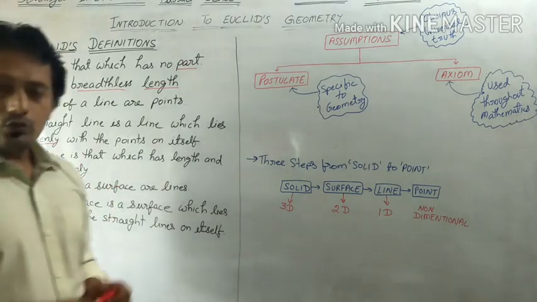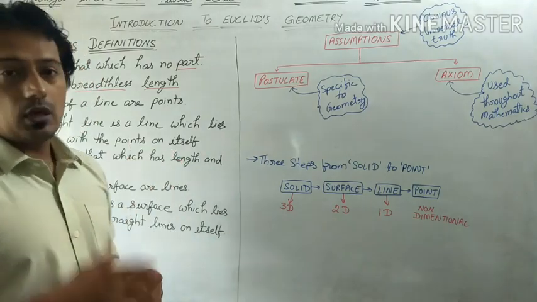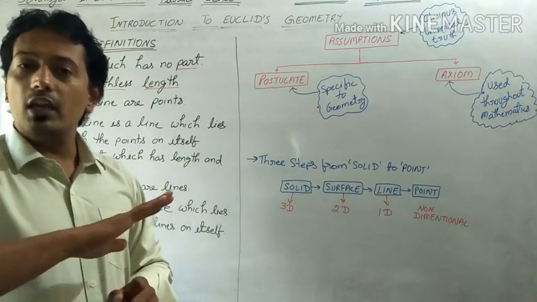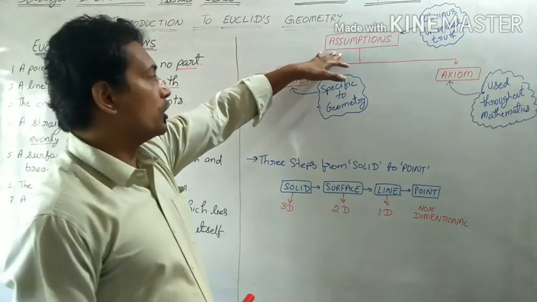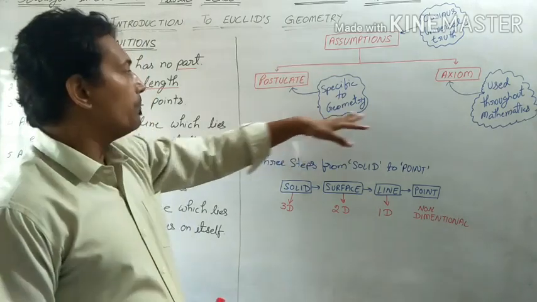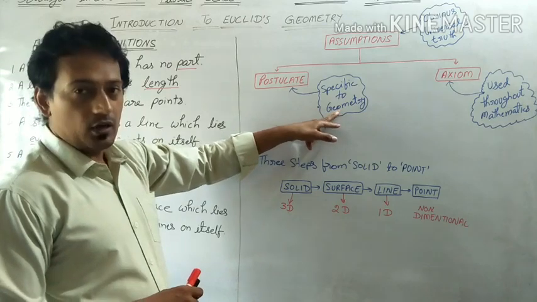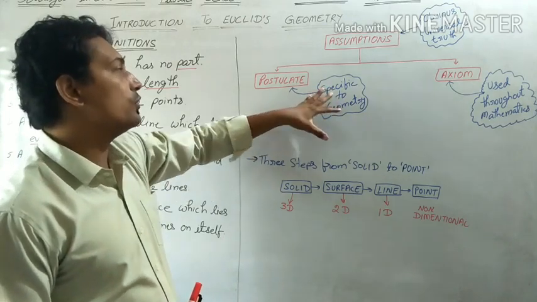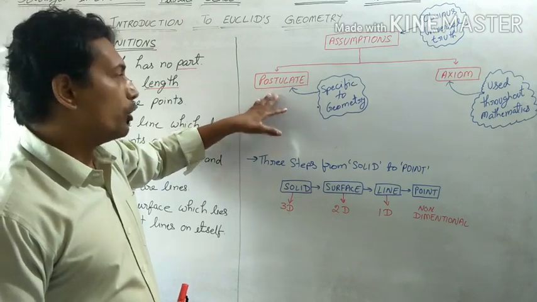Now after that, students, Euclid assumed some properties without any proof. Fine. These assumptions he divided into two different types. The assumptions which are specific to geometry he called postulates.